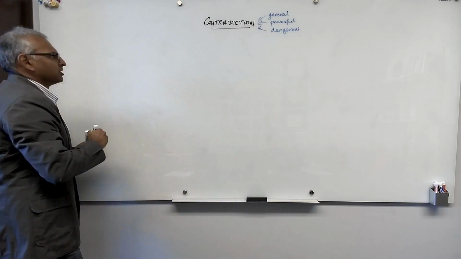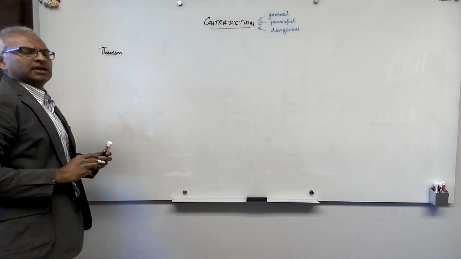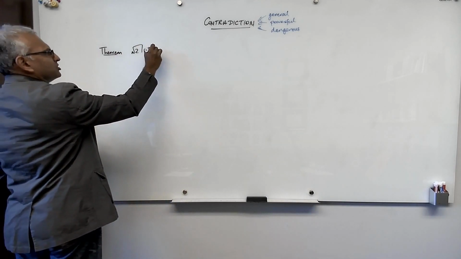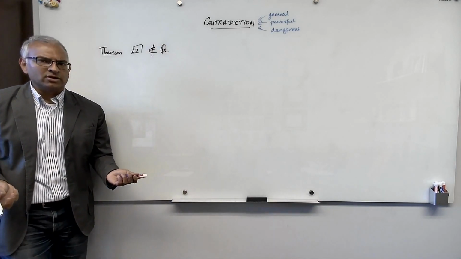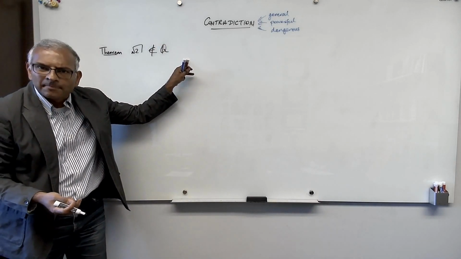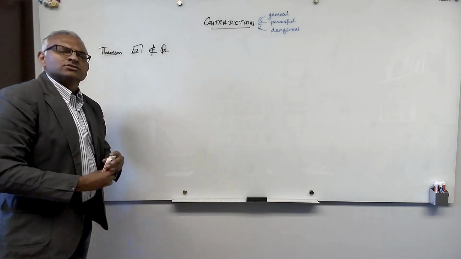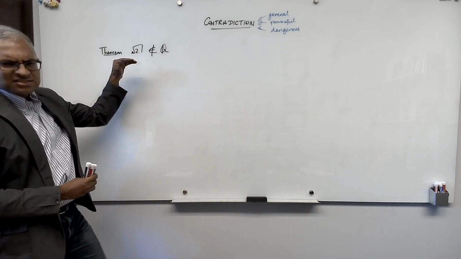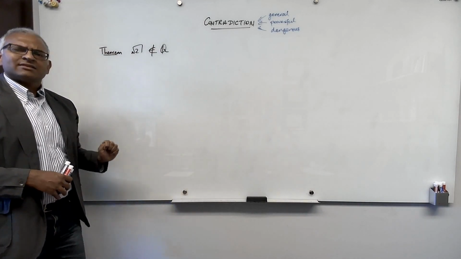So, theorem. And here's the general way in which a proof by contradiction works. Theorem: the square root of 2 is not in the set of rational numbers. That's the mathematical way of saying the square root of 2 is not rational. Here's the way a proof by contradiction starts, and this is why it is so absolutely general. You can use it to prove anything. So I want to prove this, and I don't know how to prove it. The method of contradiction says, well, in that case, try contradiction.